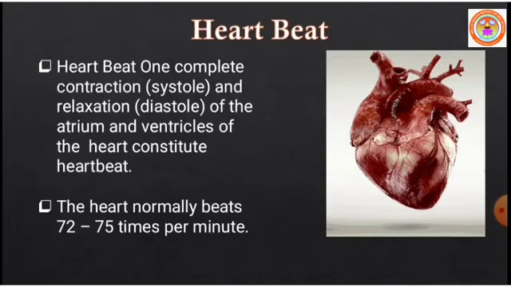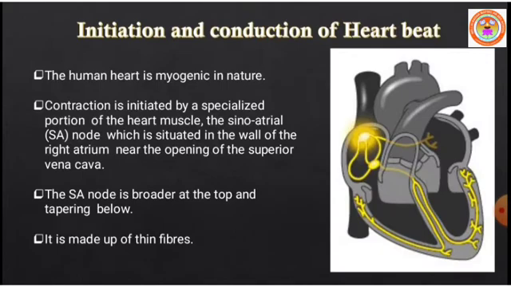We know that the heart normally beats 72 to 75 times per minute. You can feel the heartbeat when you keep your palm on the left side of your chest.